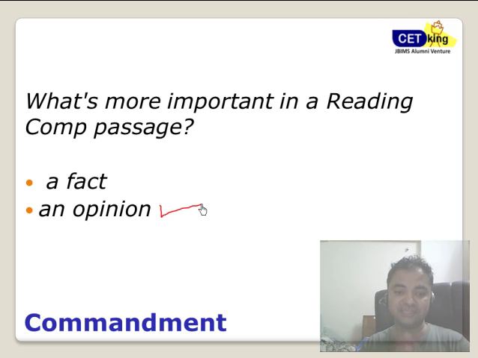Now what I want you to do is change your perception away from reading the text to understanding the RC. It's a very, very important change which you have to make from now itself if you want to inculcate the habit of understanding the RC. Because out of your 11 questions in RC, only 1 question, or in the worst case 2 questions, are going to be based on a fact. What did the author mean by using that word? All these kinds of questions have stopped coming in almost every exam. NMIMS, CMAT, XAT, IIFT, SNAP, of course CAT.